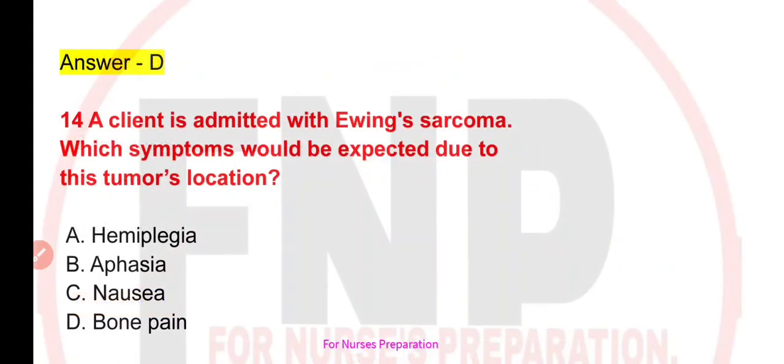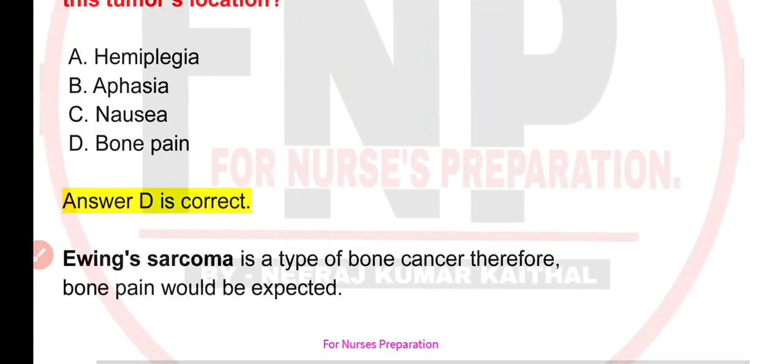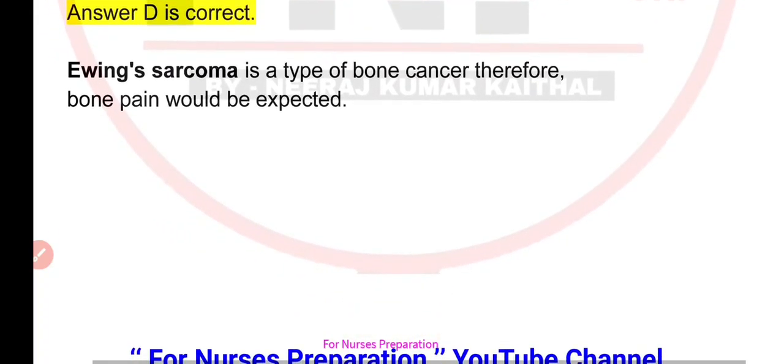Question number 14 is, a client is admitted with Ewing's sarcoma. Which symptoms would be expected due to this tumor's location? Your options are A. hemiplegia, B. aphasia, C. nausea, or D. bone pain. Correct option is option D, that is bone pain. Ewing's sarcoma is a type of bone cancer, therefore bone pain would be expected.